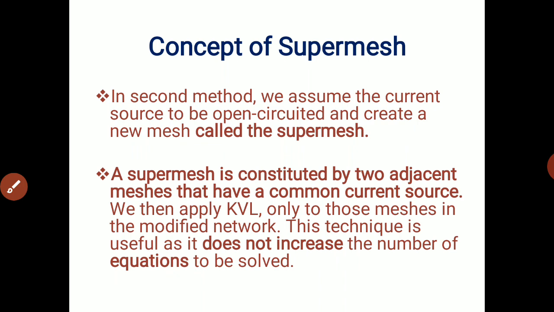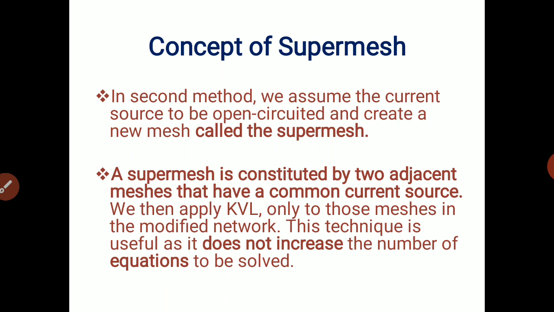In a second method, we assume that the current source to be open circuited and create a new mesh called the supermesh. So what we should do if a common current source is given between two loops? So for that condition, we assume that current source will be open and we develop one major loop. So we merge the two loops and make one loop, so that equation will be reduced for one loop, and finally we get the value easily.